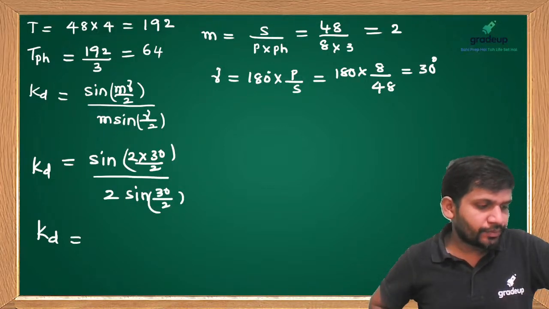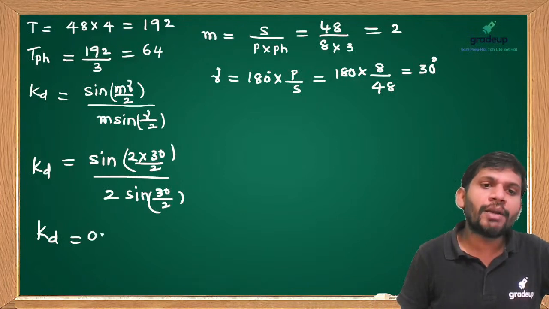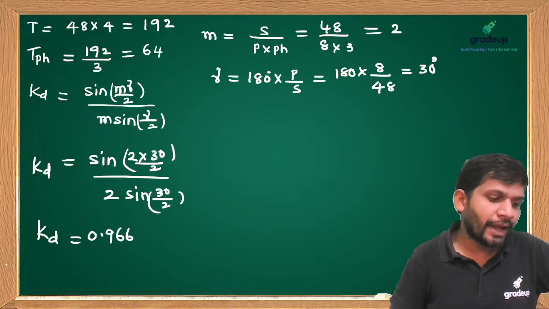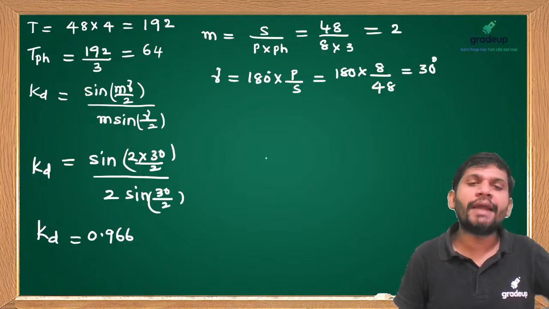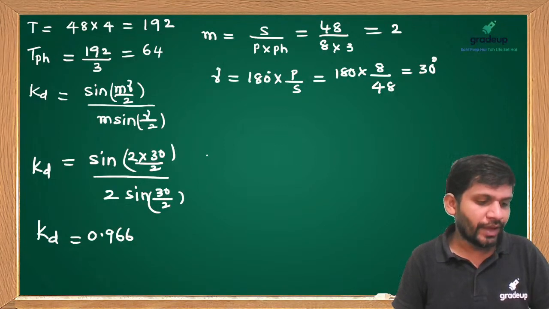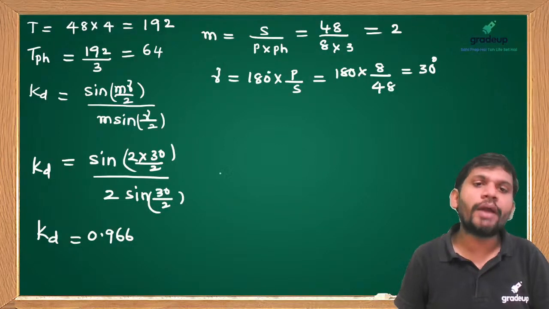Very good, Amit. KD equal to 0.966. Very good, students. KD equal to 0.966.